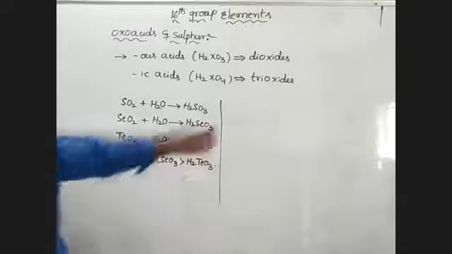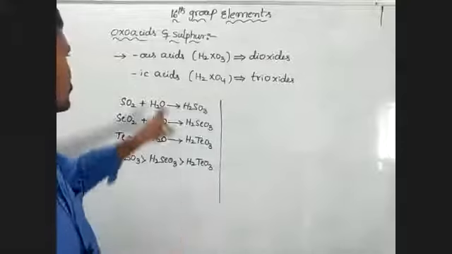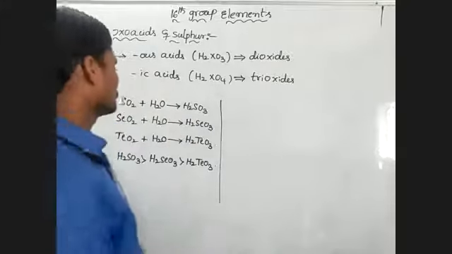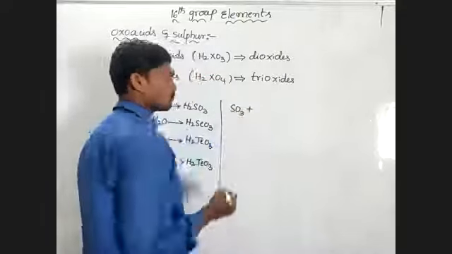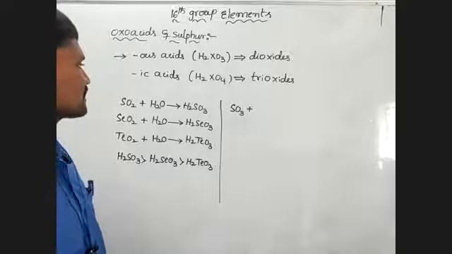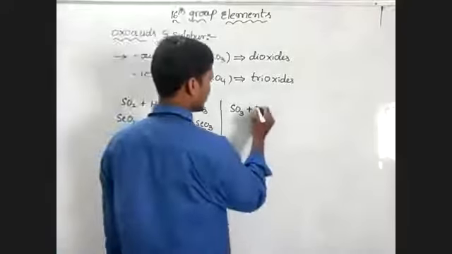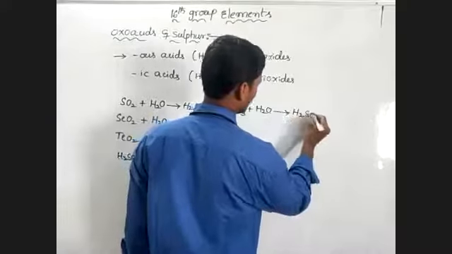So here, trioxides, when reacting with water, form acids. Trioxides means SO3, sulfur trioxide. Reacts with water, it forms H2SO4.